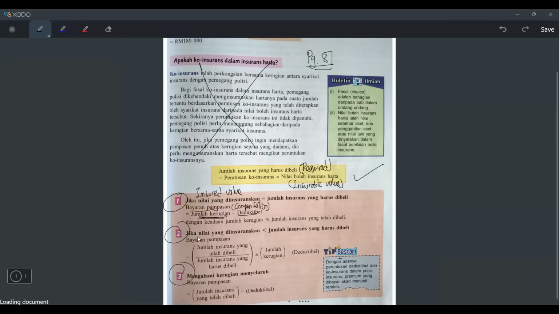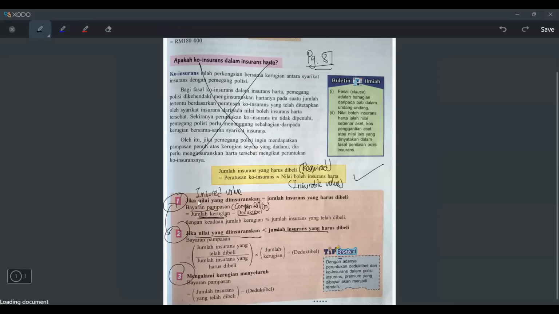But if it's case 2, what is it? When your insured value, nilai yang diinsurancekan, is less than the required insurance. Harus dibeli means required. So when your insured value is less than it, then you have to use this formula. Jumlah insurance yang telah dibeli, the purchased one, over the jumlah insurance yang harus dibeli, times the jumlah kerugian minus deductible.